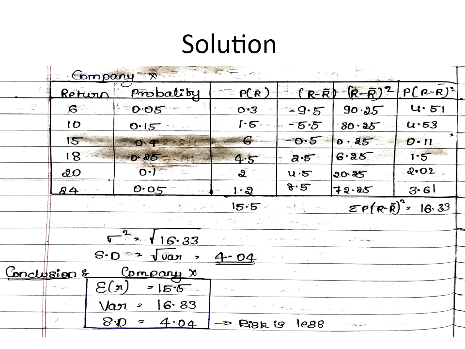In exactly the same way, we need to calculate for company Y. See here, I have written the conclusion. For company X, expected return is 15.5%, variance is 16.83, and standard deviation is 4.04. So I cannot yet say whether risk is less or more. First we'll compute for company Y, and if its standard deviation is higher, then we say the risk is higher compared to company X.